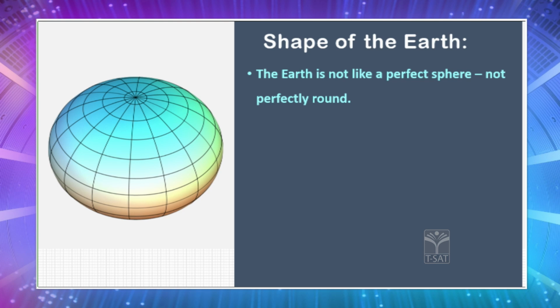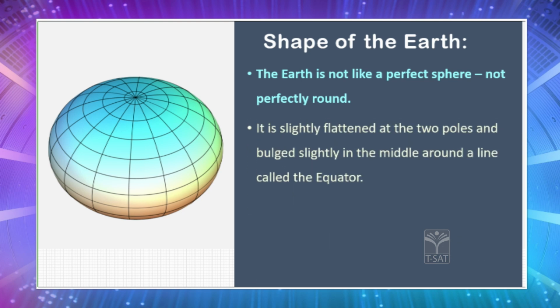Am I right, children? Now, here if you will see, children, you will find that at the North Pole and at the South Pole, it is slightly flattened. Flattened in the sense it is flat, it is straight. And while coming to the middle part, that is near the equator, it is slightly bulged. And this kind of shape is called the spheroid shape. Yes, children? So, the actual shape of the Earth is not spherical. It is spheroid in shape.